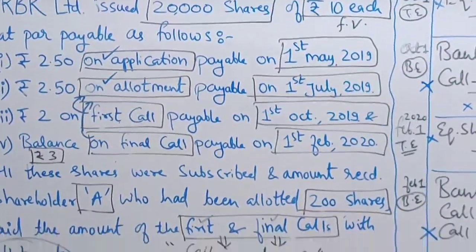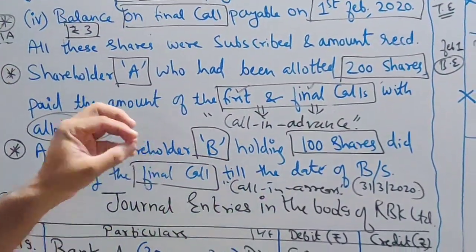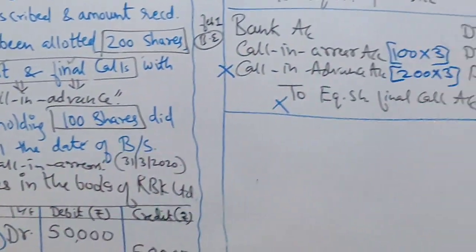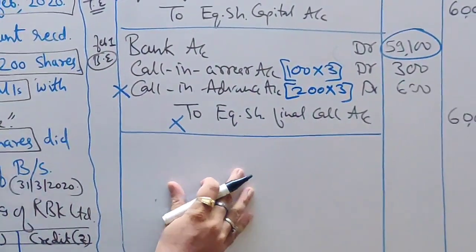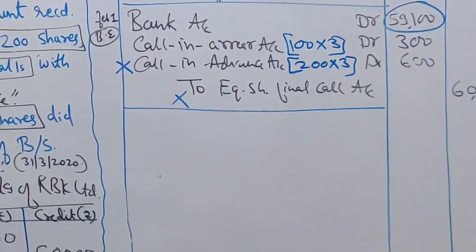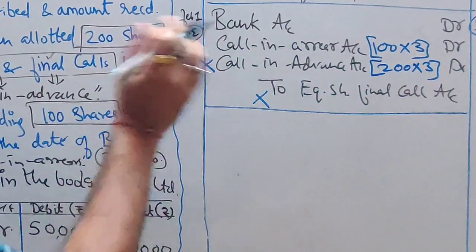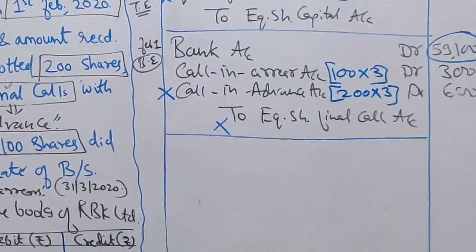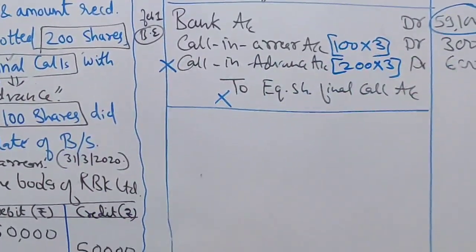Now in the question they have not said anything, but I want to teach you interest on arrear and interest on advance. So we are going to pass entries for interest on arrears and interest on advance, correct? So let's do interest on arrear first. Now I don't need the question, so I am going to erase it because I need space for the working note.